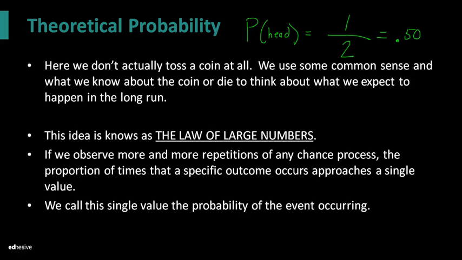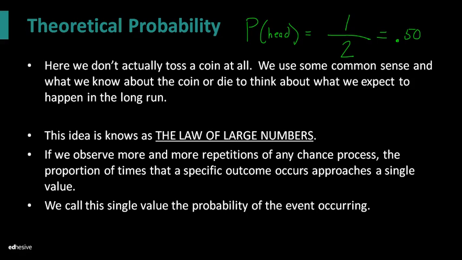The idea that I'm trying to emphasize here is that the probability of an event occurring is not found in the short run. The probability of an event occurring is not found after tossing a coin 10 times. Because if you toss a coin 10 times, the outcomes are very, very unpredictable. I mean, we would assume that we would get 5 heads, but we might not. We might get 6, or we might get 7, or we might get 4, we might get 3.